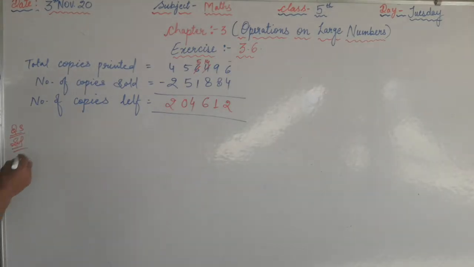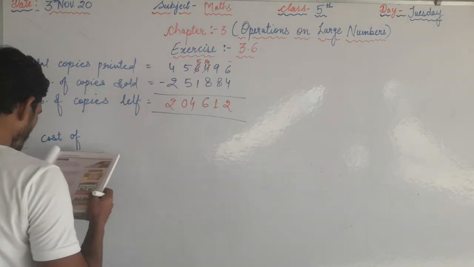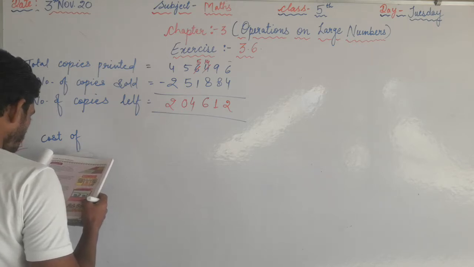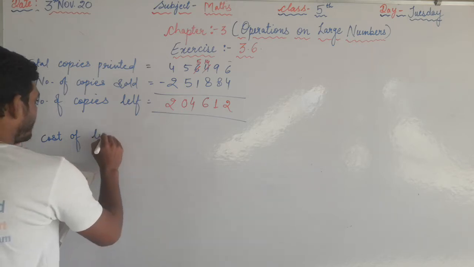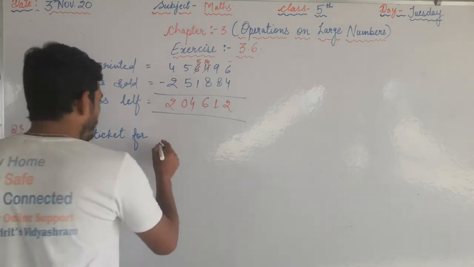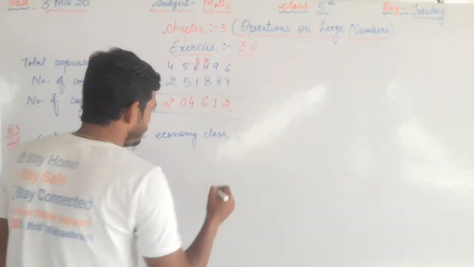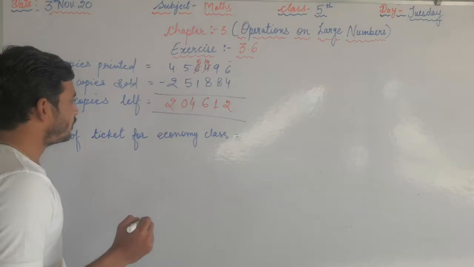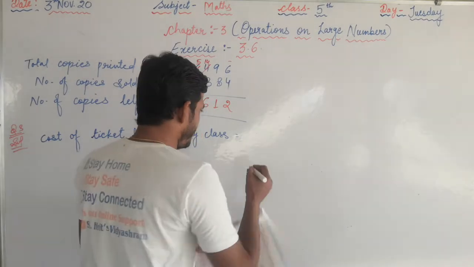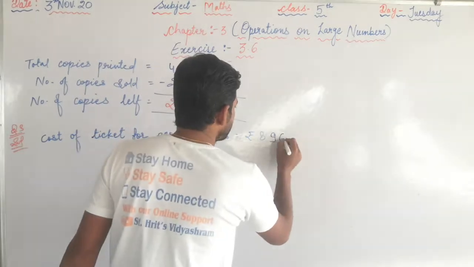Now see here, cost of ticket for economy class equals rupees 8,967.